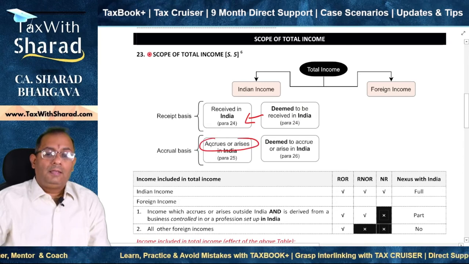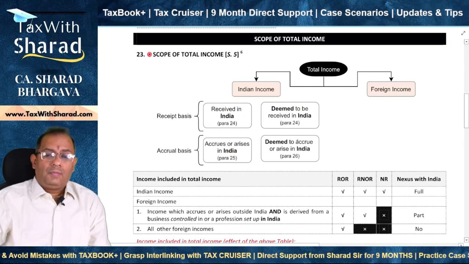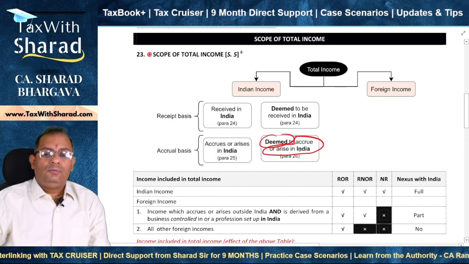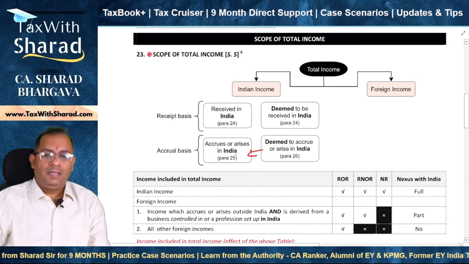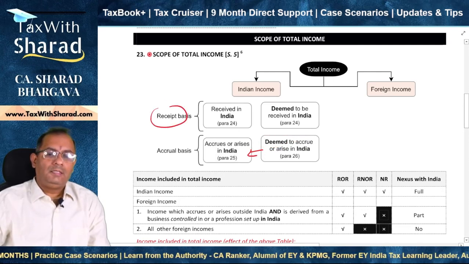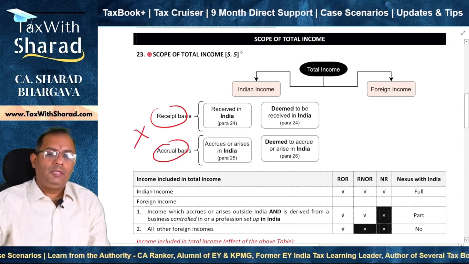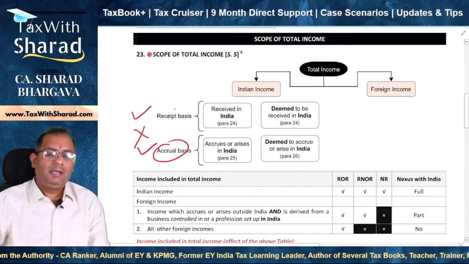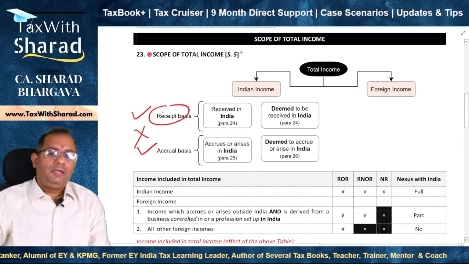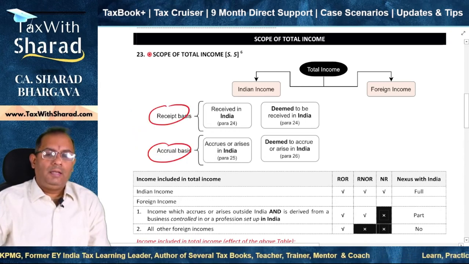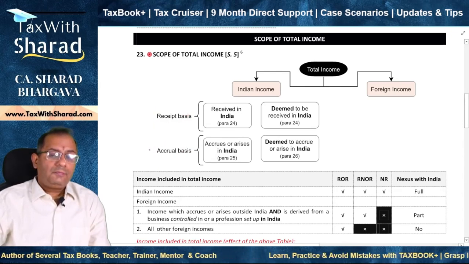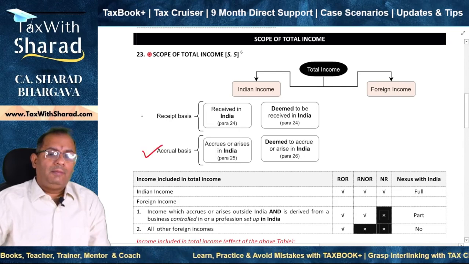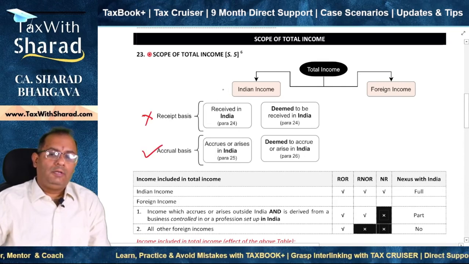Similarly, the income accrues or arises in India, or it accrues or arises outside India, but it is actually deemed that it is accruing or arising in India, and therefore it also gets the same treatment as accruing or arising in India. And therefore, whether it is a receipt basis or an accrual basis, both need not be satisfied, even if one is satisfied. That means if income is received outside India but it accrues in India, then also it becomes Indian income. Similarly, if it is accrued in India but it is received outside India, then also it becomes Indian income.